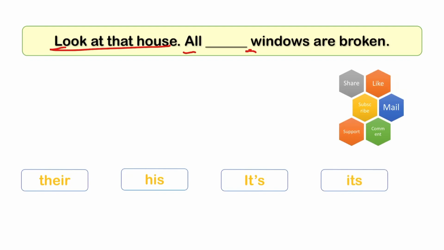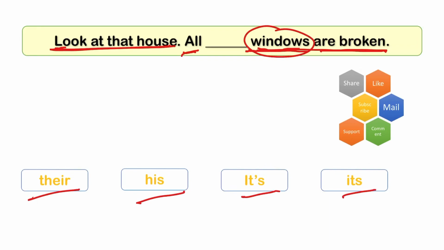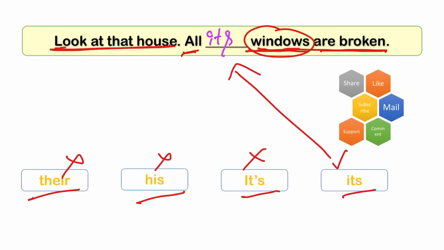Next, look at that house. All dash windows are broken. Look at that house, all dash windows are broken. Options are there, is, its. Okay, so windows. We can't use there. We can't use is. We can't use it is. We can use its. So all its windows are broken.